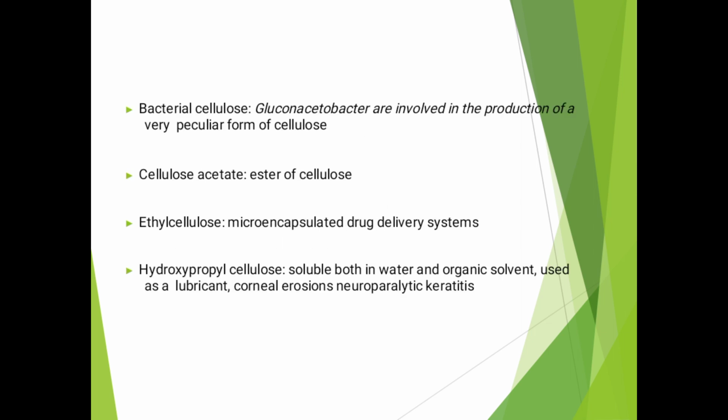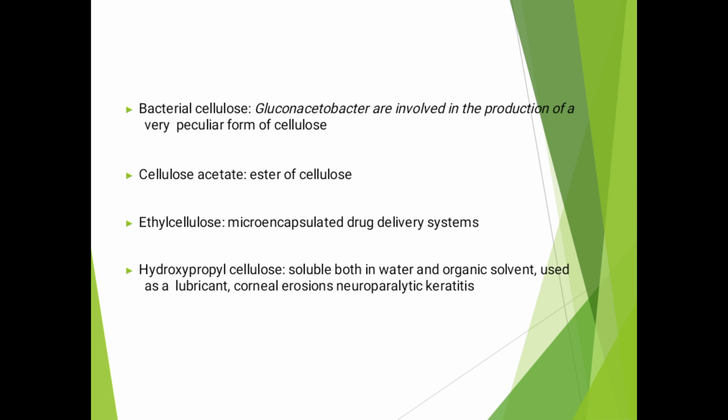The bacterial cellulose: Gluconacetobacter are involved in the production of a very peculiar form of cellulose. Cellulose acetate is an ester of cellulose. Ethyl cellulose is used in microencapsulated drug delivery systems.